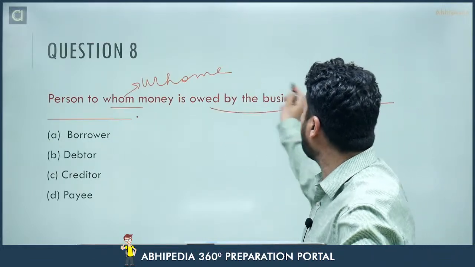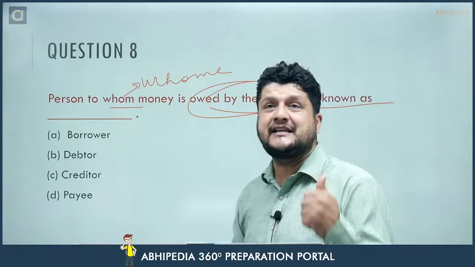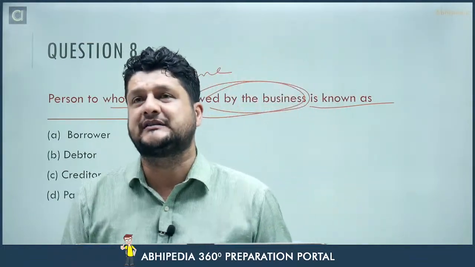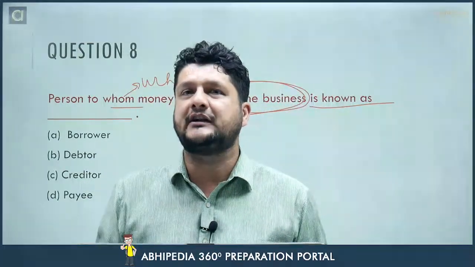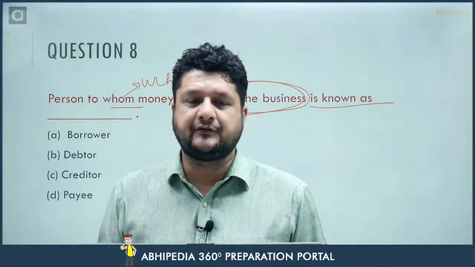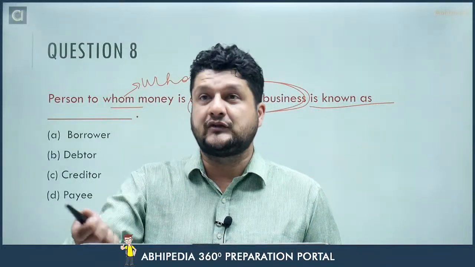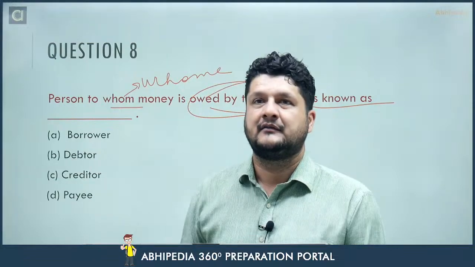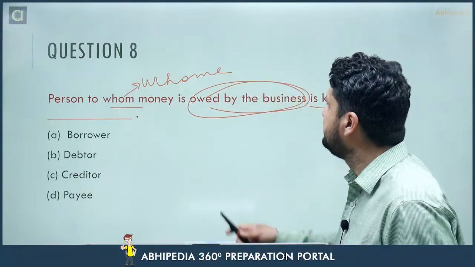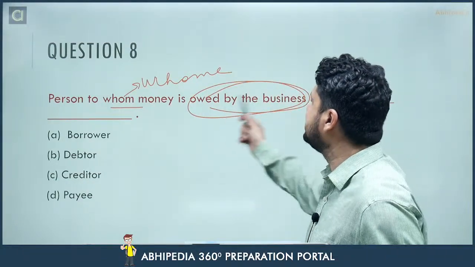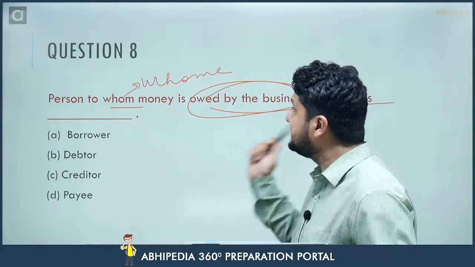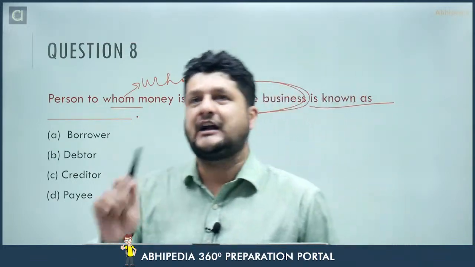Money is owed by the business means the business has to pay money to that person, so it is a creditor, not a debtor. A debtor would be the person from whom the business has to receive money in future. I hope it is clear. Owed by the business means the business has to pay that person, so that person will be a creditor.